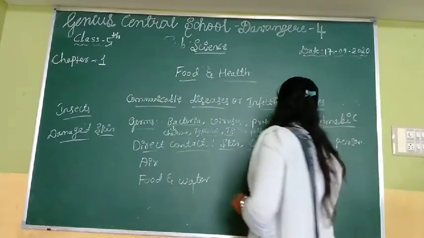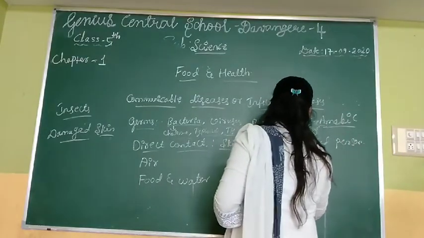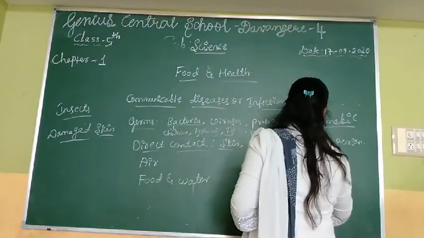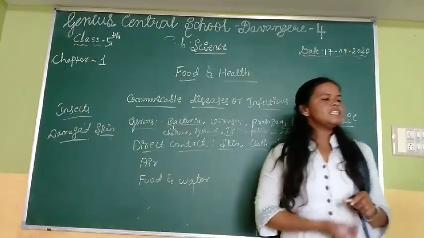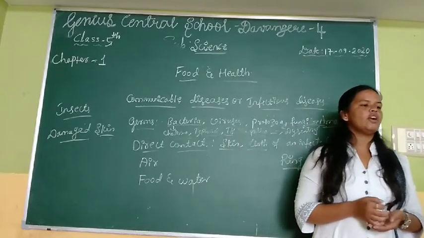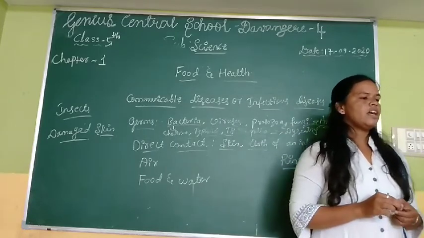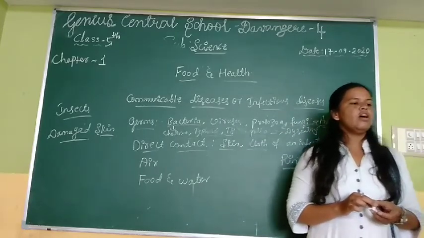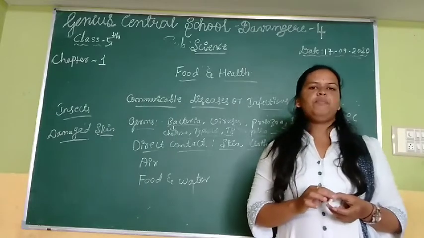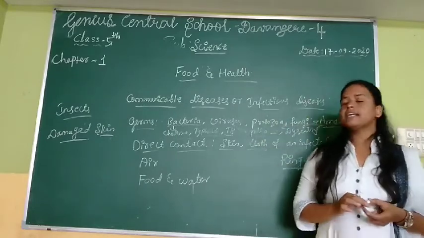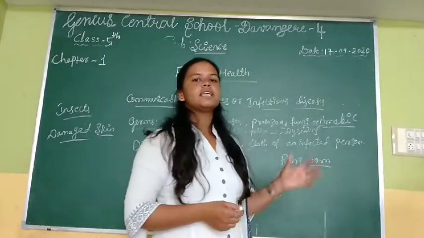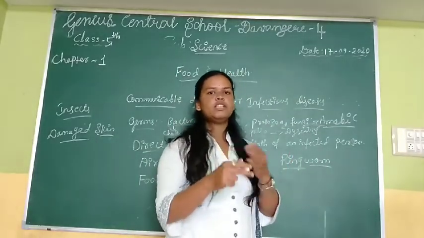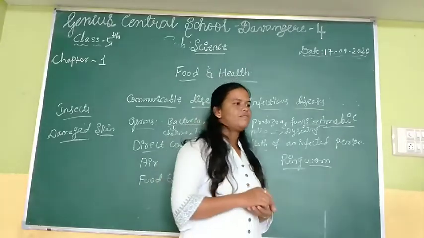Example, which disease? Ringworm. Ringworm disease. Diseases such as ringworm can spread by direct contact with the skin or cloth of an infected person. The ringworm disease can spread with the direct contact of a person's skin or the cloths a person uses, or the skin of that person.